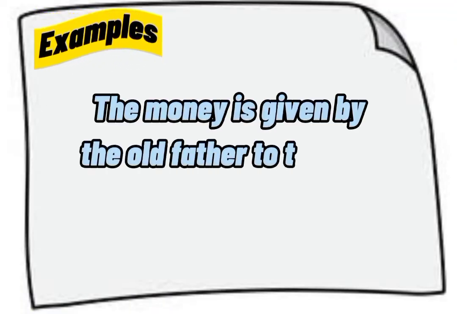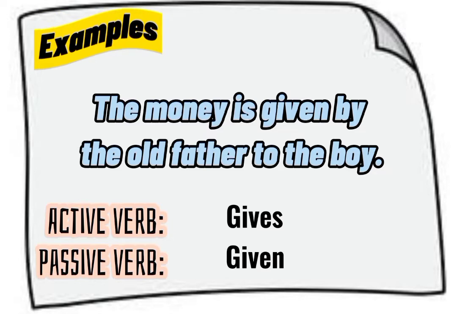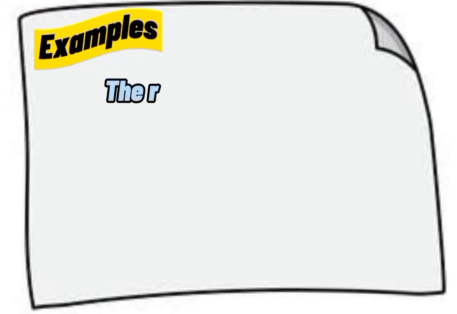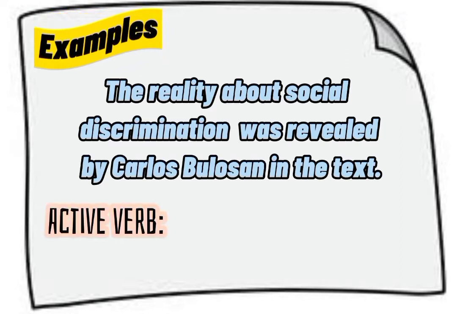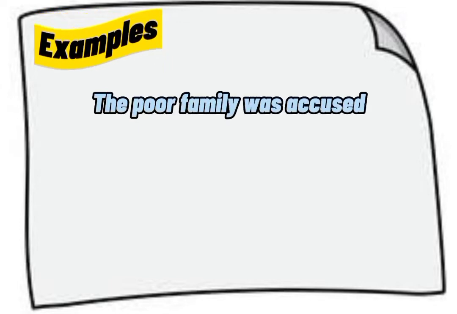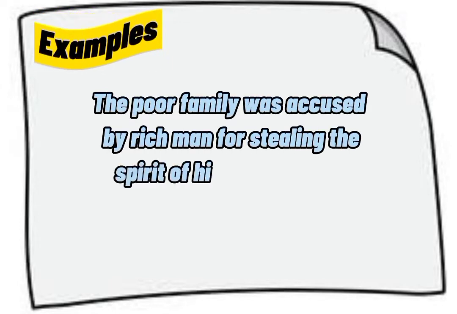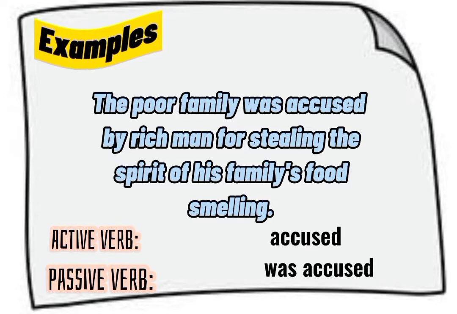The money is given by the old father to the boy. Active verb: gives. Passive verb: is given. The reality about social discrimination was revealed by Carlos Bulusan in the text. Active verb: revealed. Passive verb: was revealed. The poor family was accused by a rich man for stealing the spirit of his family's food by smelling. Active verb: accused. Passive verb: was accused.